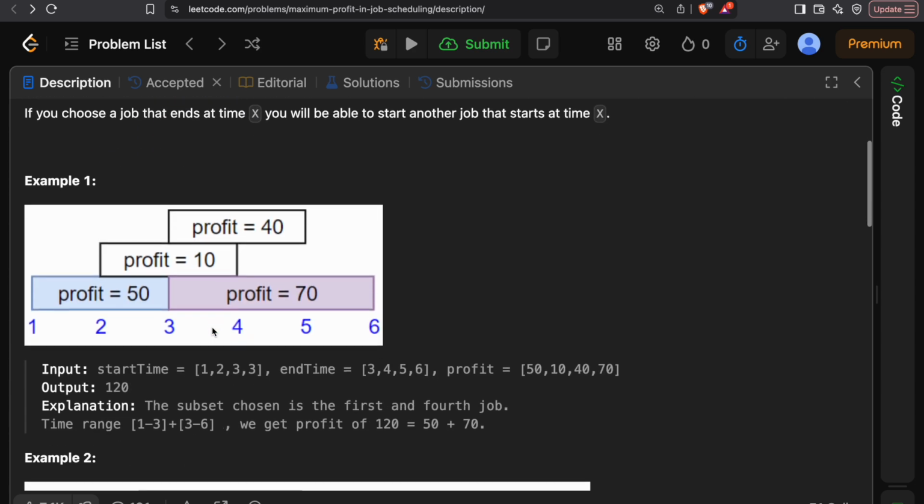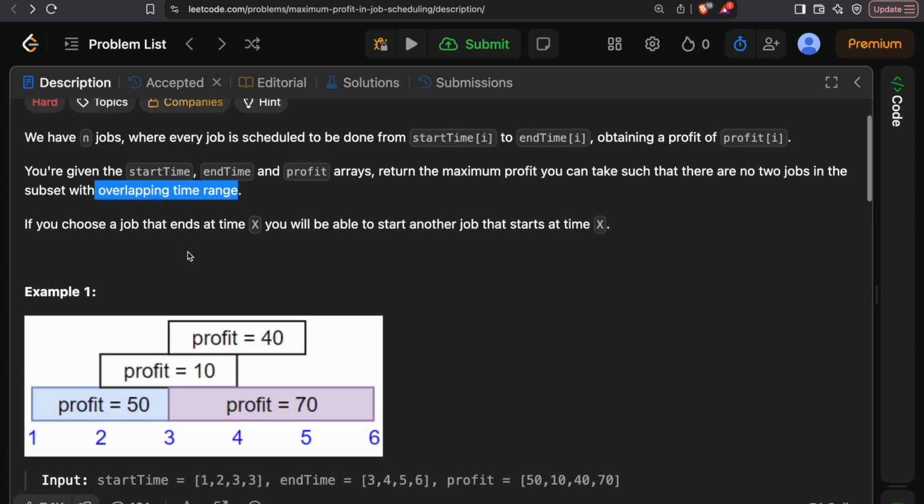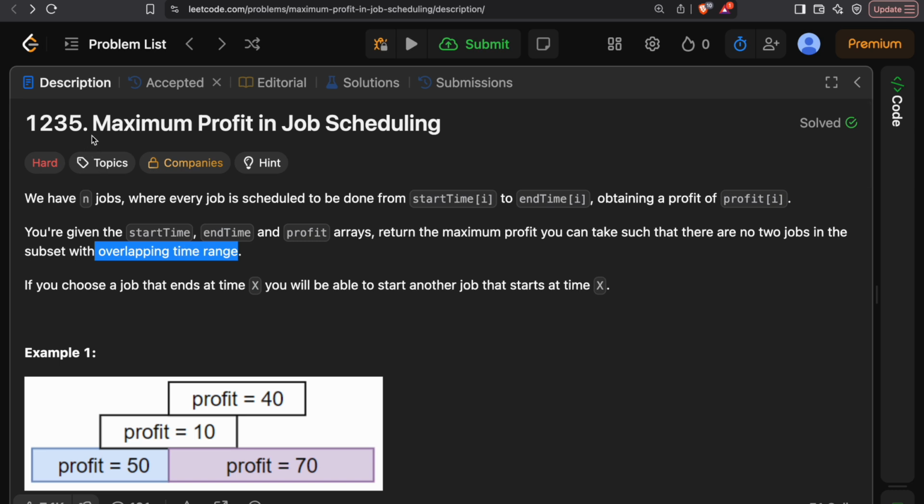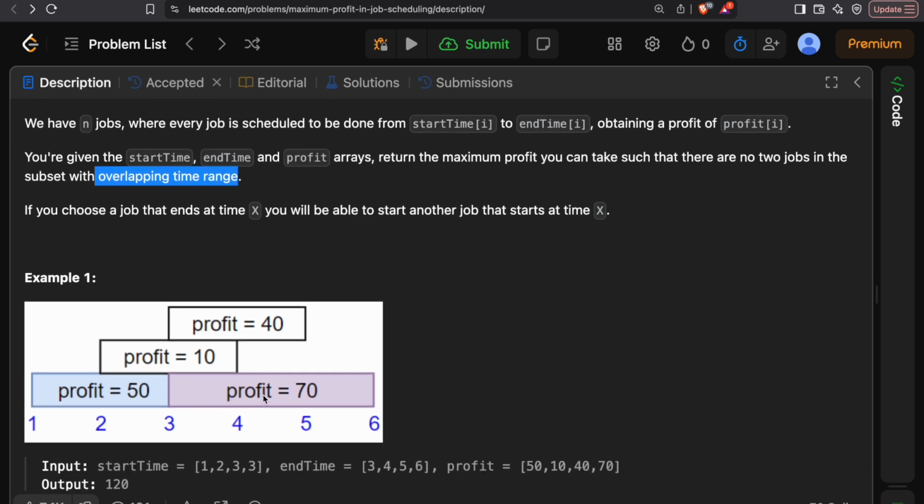So now, can we solve this greedily? Because the moment I see this question, I feel there's something to maximize, and if there is something to maximize, specifically profit, it looks like we can solve this greedily. But after certain thought, what we have realized is that it cannot be solved greedily, because we are not aiming here to maximize the number of non-overlapping ranges. We are not trying to maximize that.